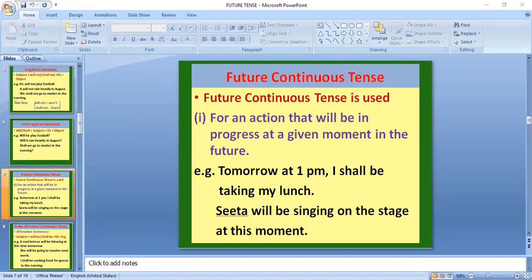Yes, Chahat beta, please unmute. Yes, yes, explain the next. Now raise your hands who want to have the turn for the next tense.